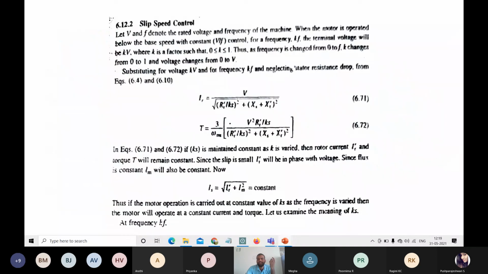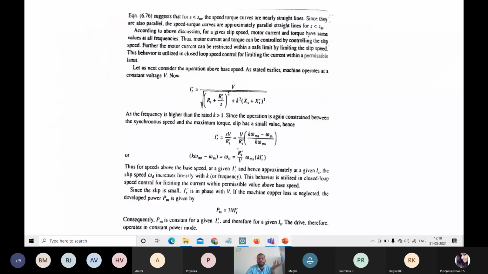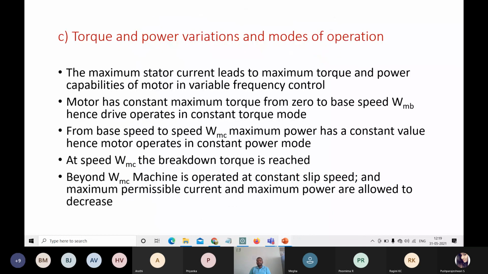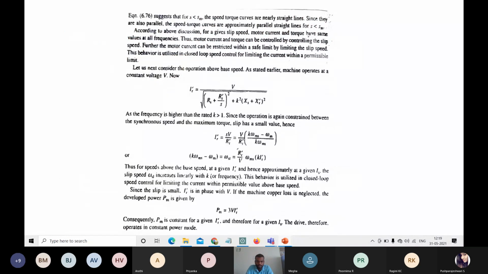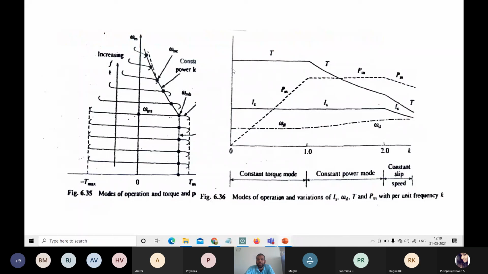The next point is slip speed control, omega Sn. What is the slip speed control below base speed, and what is it above base speed? What is the relationship between the currents and the torque values at different slip speeds? The third part is torque and power variations in different modes: what is constant torque mode, what is constant power mode, and what is constant slip or speed mode. These things we studied today.